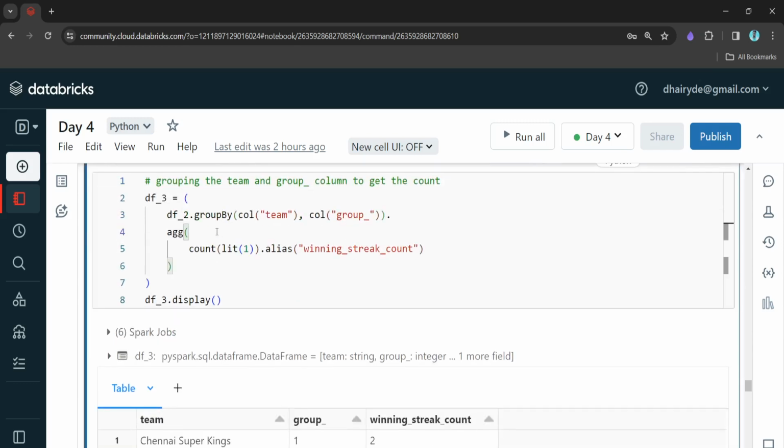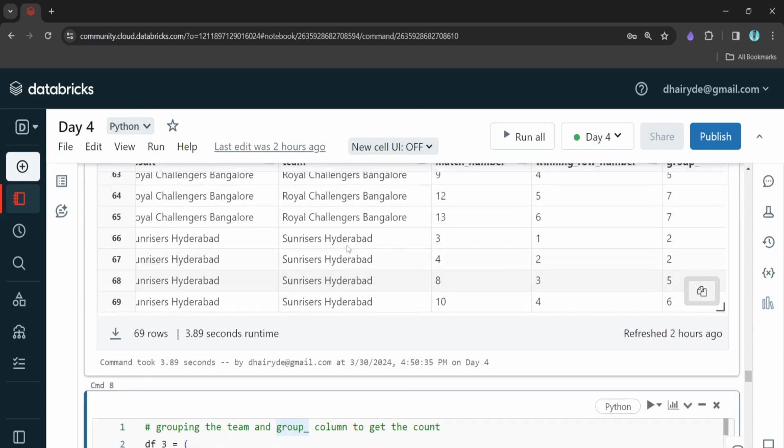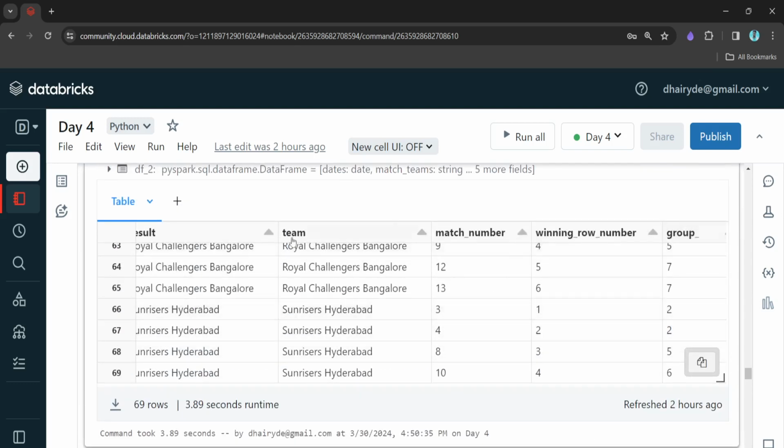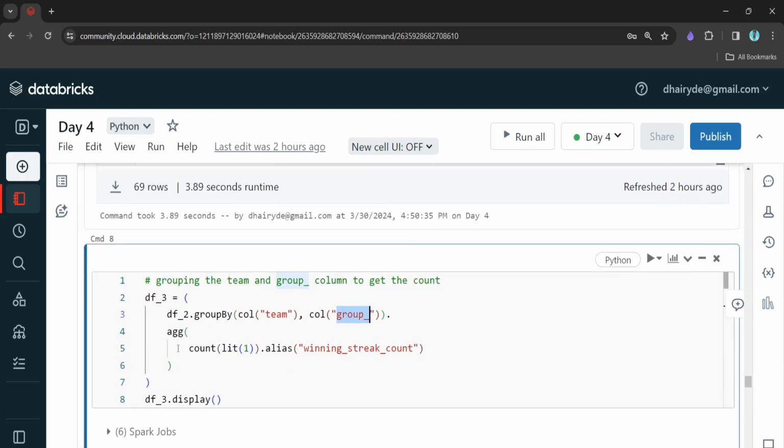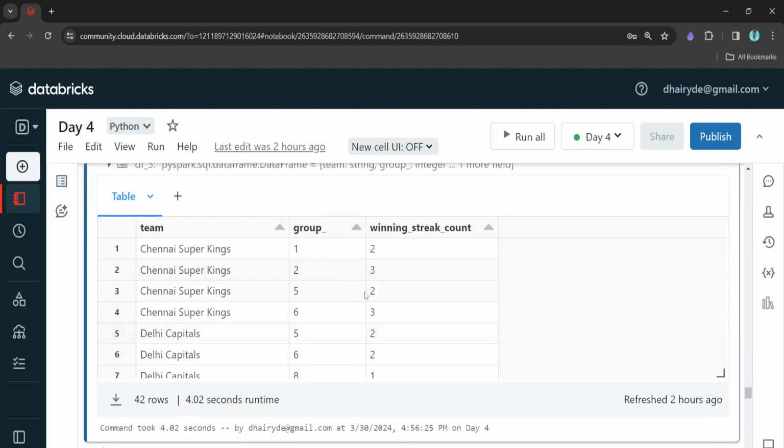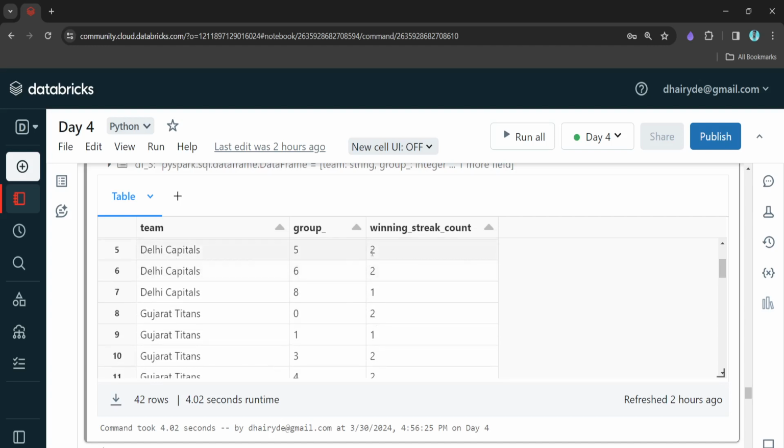Okay. So the next step is, once we have this group column, what we can do is group the data on the team and the group to get our count, right? So we are counting the records based on this group, and we are generating this winning streak count column. This is how it looks. Chennai Super Kings consecutively won 2 matches, then 3 matches, then 2 matches, and again 3 matches. Similarly for Delhi Capitals, consecutively they won 2 matches, 2 matches, 1 match, and 2 matches.